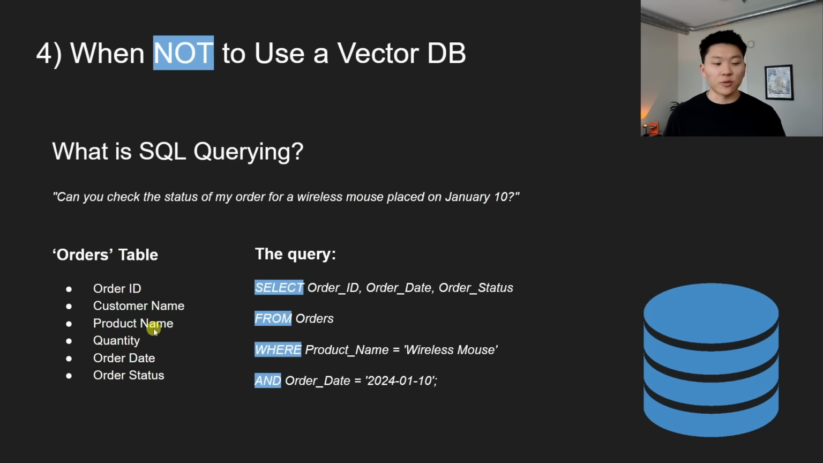And how we would do this is we would say, okay, first we're going to do a select statement, which just means we only want to see order ID, order date, order status, because those are the only columns we care about. We want to grab it from the orders table, so this table, and then we set up our filters. We're looking for only rows where product name equals wireless mouse, because that's the product she bought, and the order date is January 10th, 2024. Whenever these two conditions are met, that's when we want to grab those records and actually look at them. So that's an example of what a SQL query is doing.